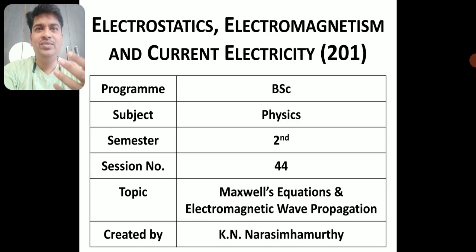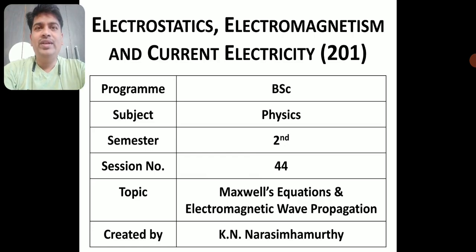I have been telling you that these Maxwell's equations are as important as Newton's laws of mechanics. Now the entire scenario has changed. The entire way of looking at electric and magnetic fields separately has changed. Now we can say that the electric and magnetic fields are two aspects of the same entity. The behavior of the electric and magnetic fields is governed by these 4 sets of equations, and they are Maxwell's equations.